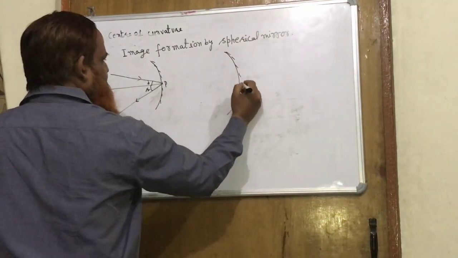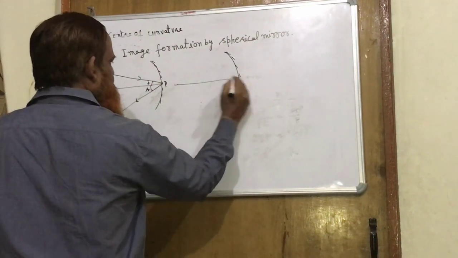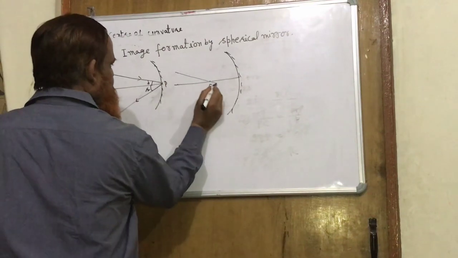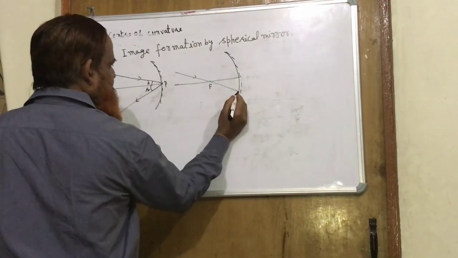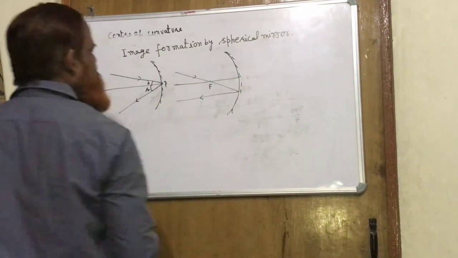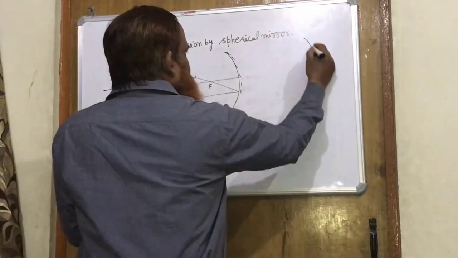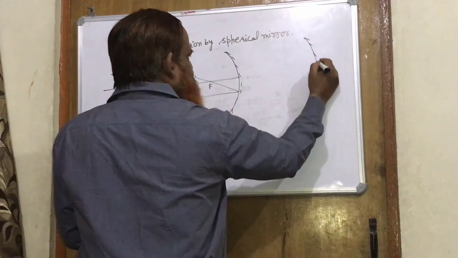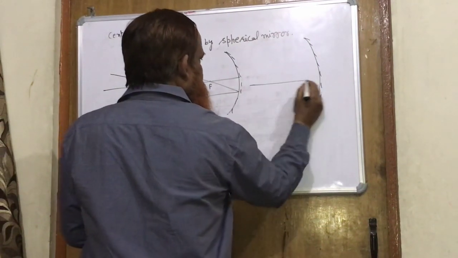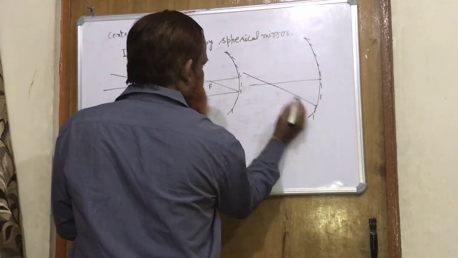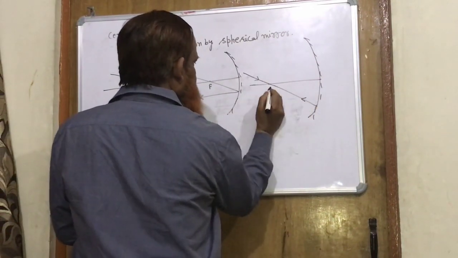If a ray of light passes through the focus, then after reflection it will become parallel. If a ray of light passes through the center of curvature, it will reflect back along the same path.